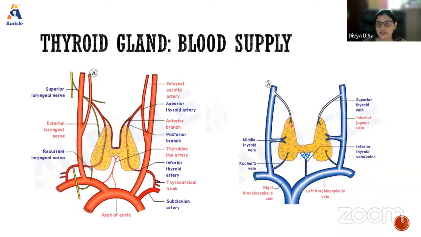Blood supply is not complete without talking about venous drainage. We have the superior thyroid vein, the middle thyroid vein, and the inferior thyroid vein. Along with that, there is one more vein, called Koch's vein. The superior, middle, and Koch's veins drain into the internal jugular vein, whereas the inferior thyroid vein drains directly into the brachiocephalic vein.